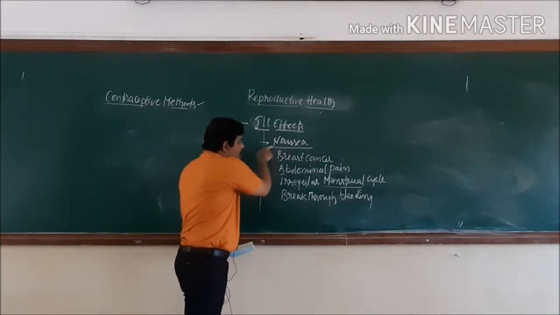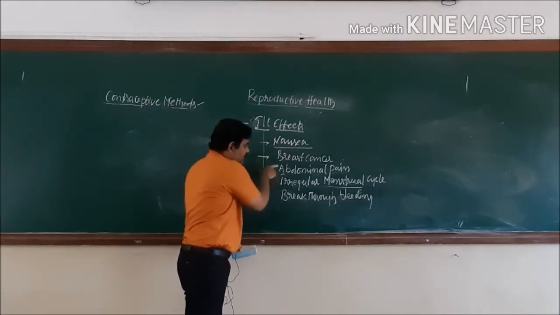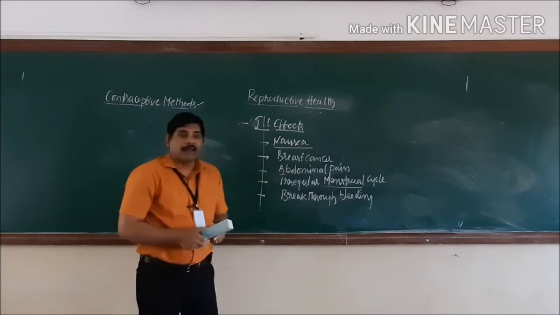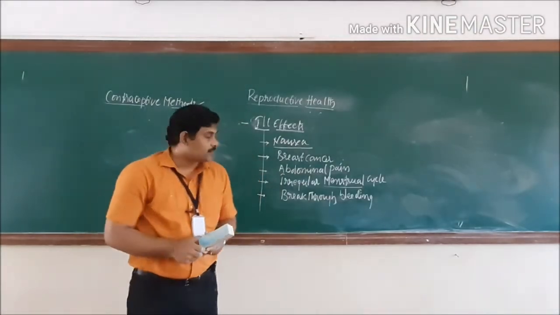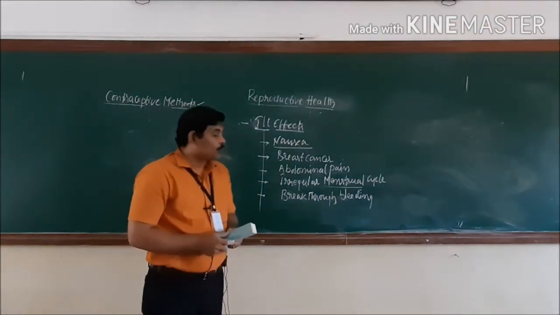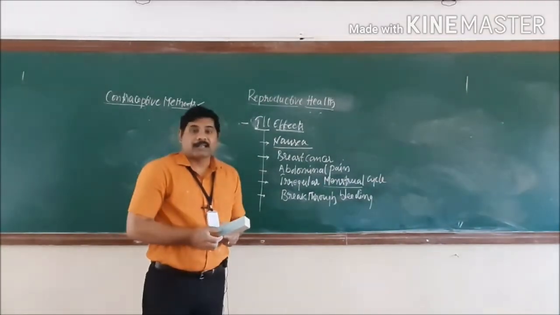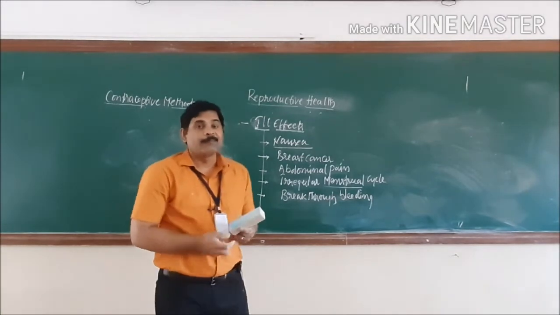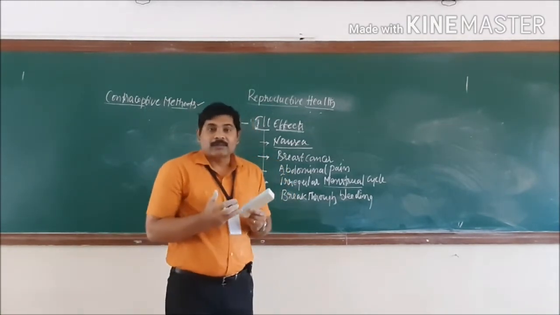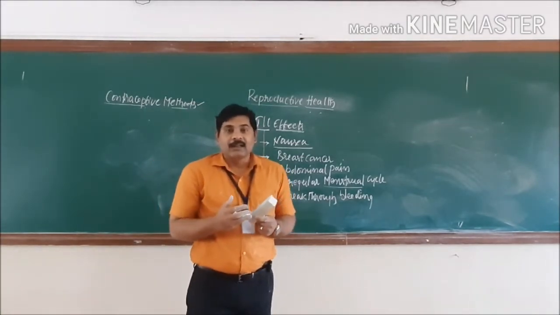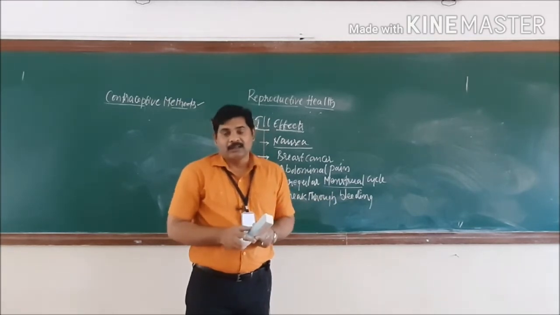So one is nausea, the second one is breast cancer, and the third one is abdominal pain and irregular menstrual cycle, whereas breakthrough bleeding. All these are the effects. So before you select any kind of contraceptive method, you have to take some points into consideration in the selection of the contraceptive method.